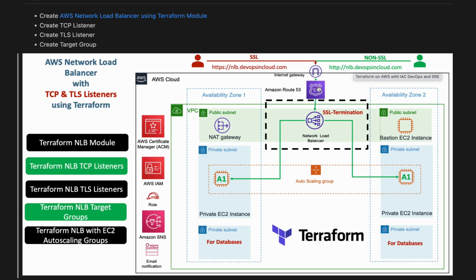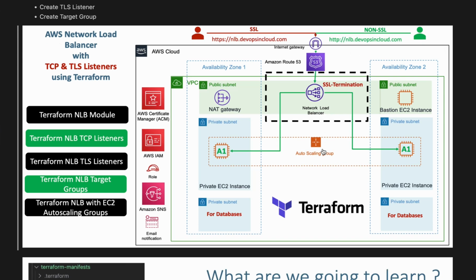So when you hit this Route 53, it should take me to an instance in availability zone 1 or availability zone 2, with SSL and without SSL. This is our target.